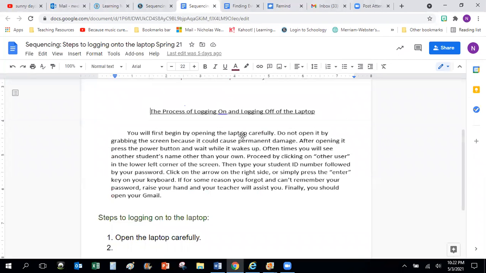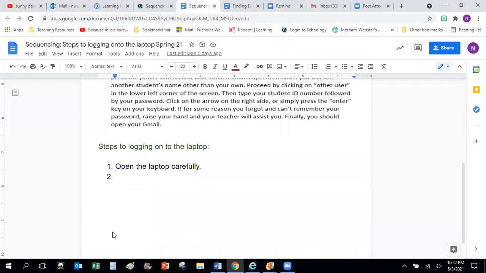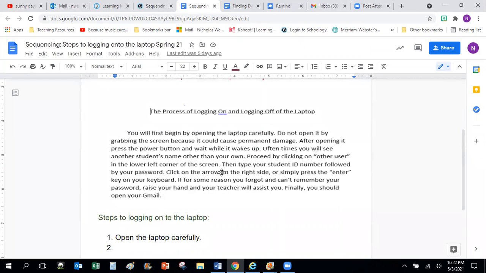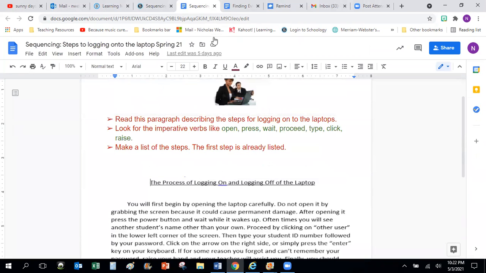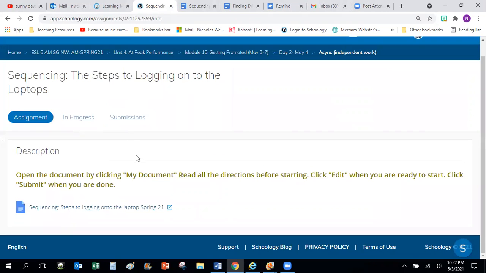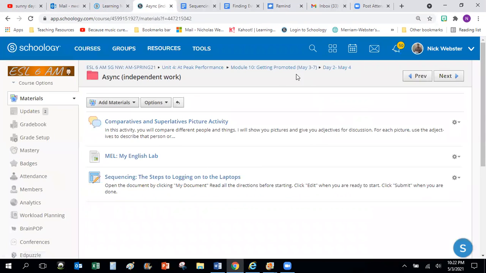That is what you'll do. You'll make a list of all these different steps. When you are finished, make sure to come here and press submit on the Schoology page. That is the last step, so I can see your work. That is the last async activity for today.